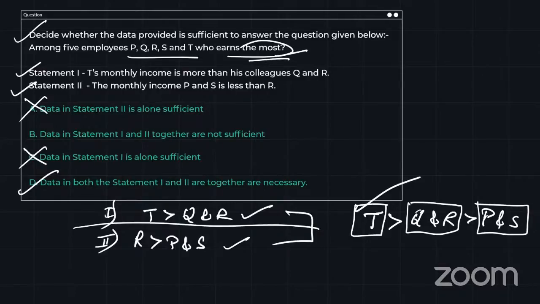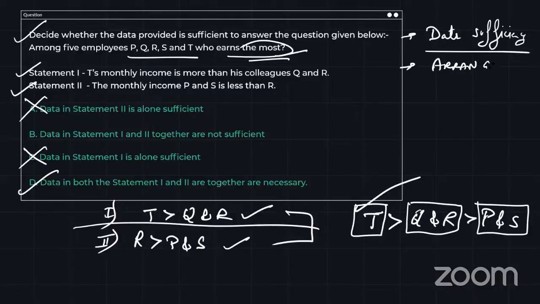Before that, guys, in the morning session also, I told people to practice topics like data sufficiency. First one, then arrangements, then blood relation.